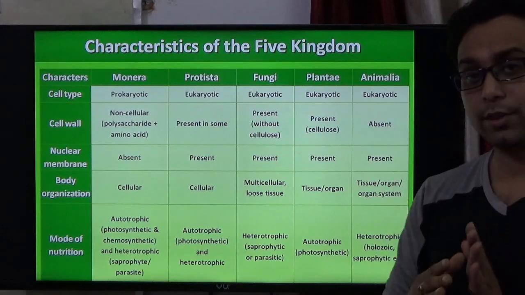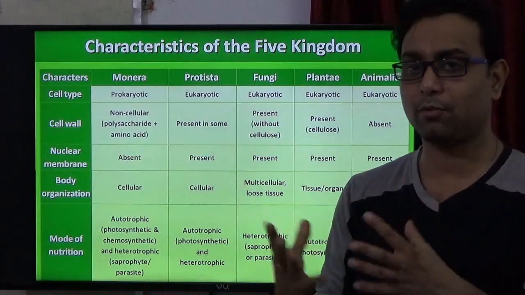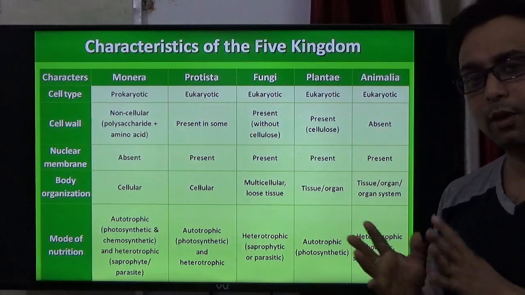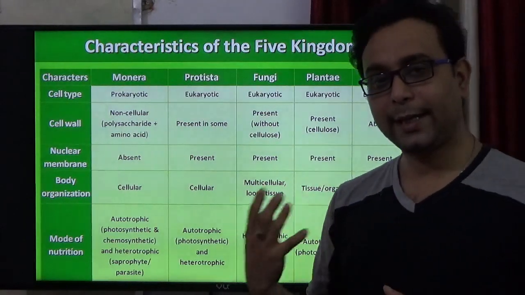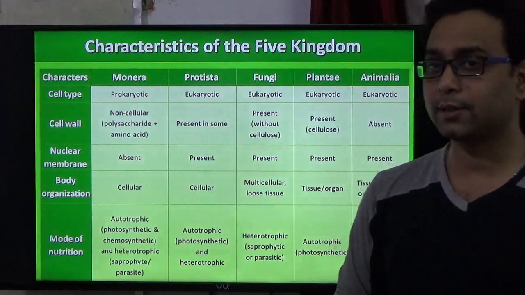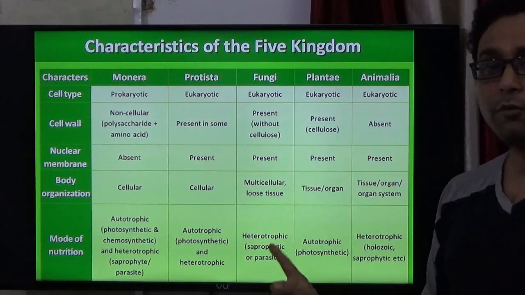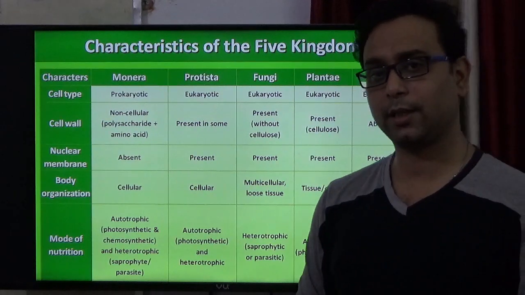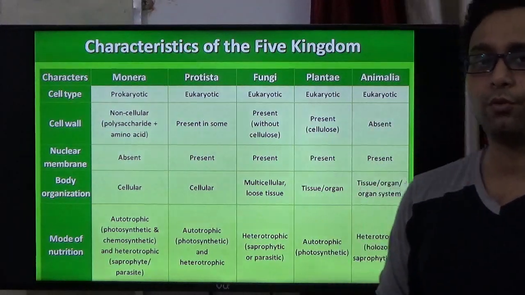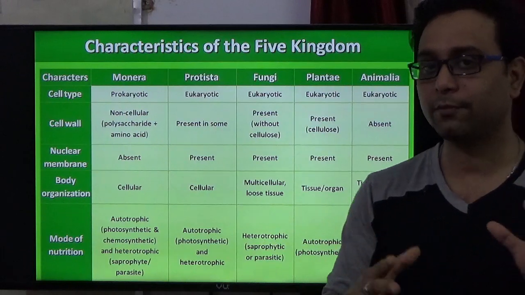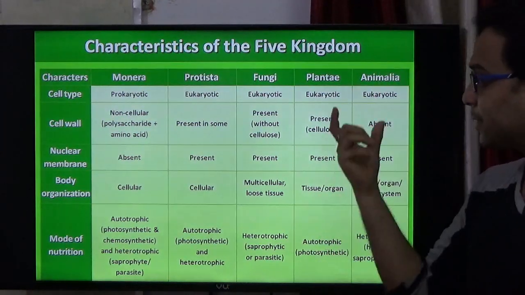They may be unicellular or multicellular, but most groups are multicellular. An exception is the yeast, Saccharomyces cerevisiae, which is unicellular in nature. But all fungi are heterotrophic, so they cannot produce their own food and are dependent on others for their food.